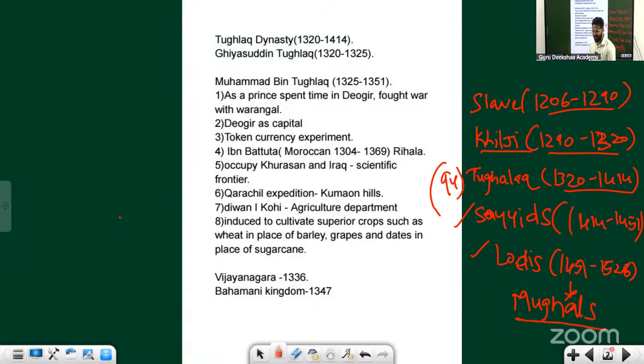What is this kingdom called Dwarasamudra? Try to remember these terms, okay? Kakatiyas, Dwarasamudra. Dwarasamudra is nothing but the Hoysala dynasty. They used to rule from a place called Beluru and Halebeedu, Karnataka. See, Karnataka history is so rich. You'll come across so many dynasties.